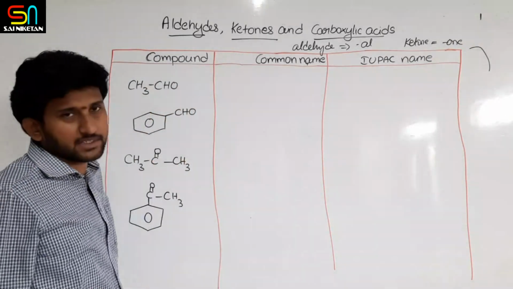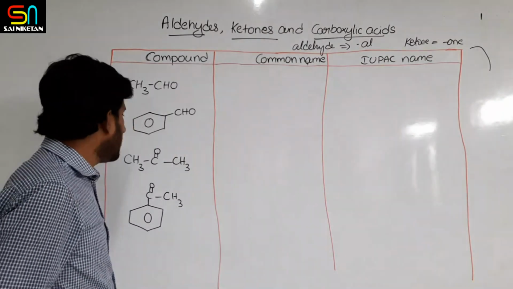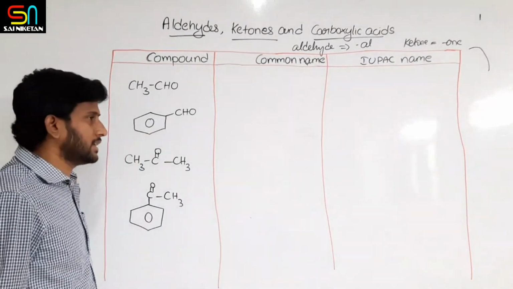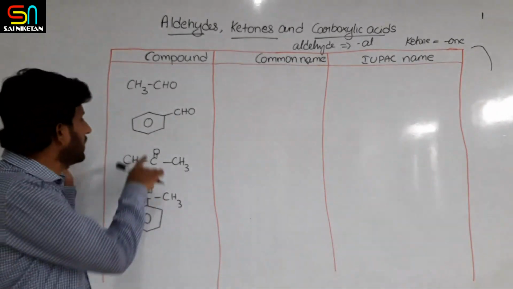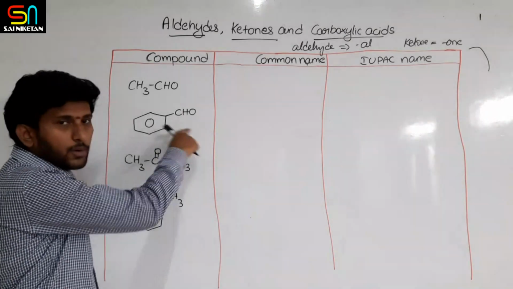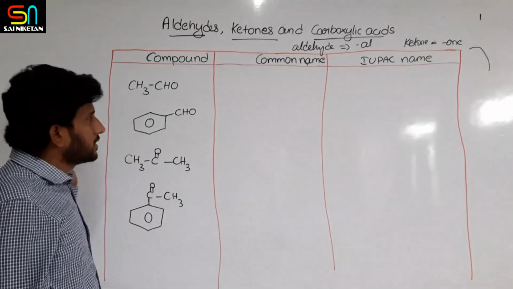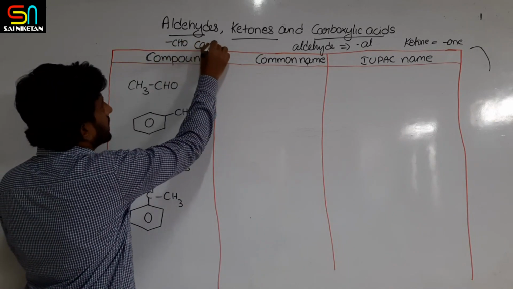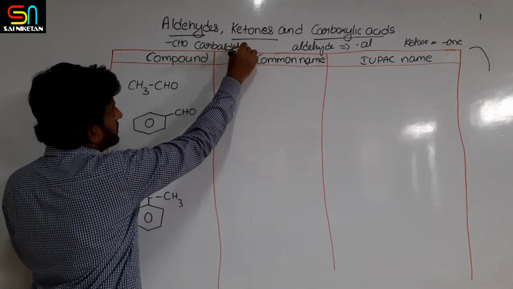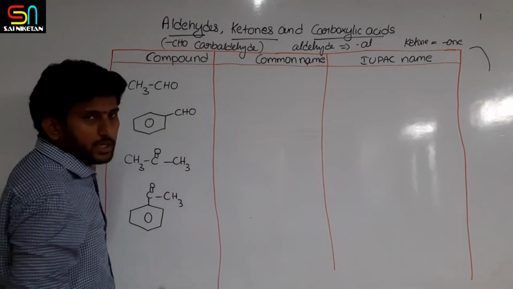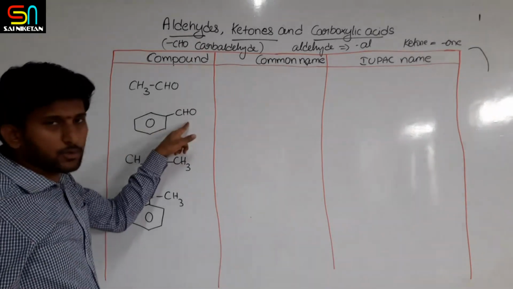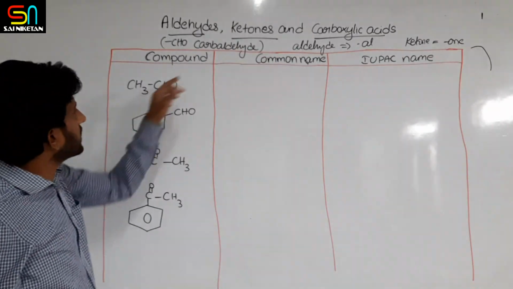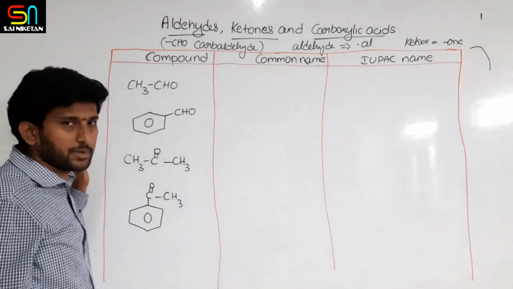For aldehyde the suffix is AL, for ketone ONE. And for any ring-attached aldehyde, that is, if you take any cyclohexane ring or benzene ring with CHO, at that time another term, carbaldehyde, is also used, if CHO, the aldehyde group, is attached outside the ring. You can use the word carbaldehyde according to IUPAC.